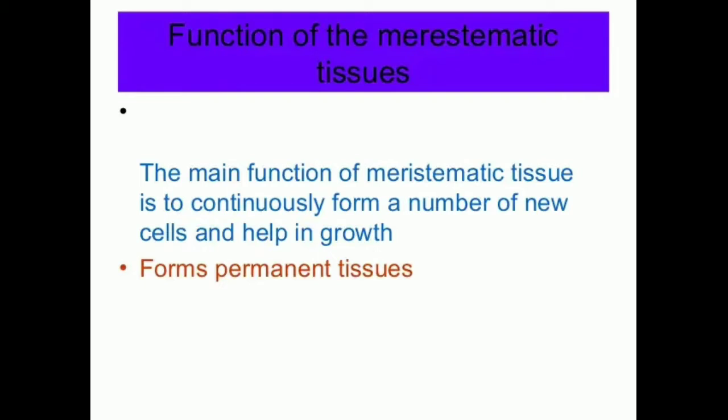Also, the meristematic tissues will help to heal the injury formed in the plants. If there is an injury present in the plant, it will be healed by the formation of new cells by the meristem. So these are the functions of meristematic tissues.